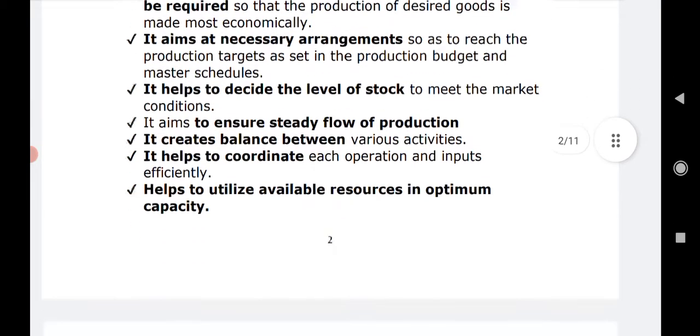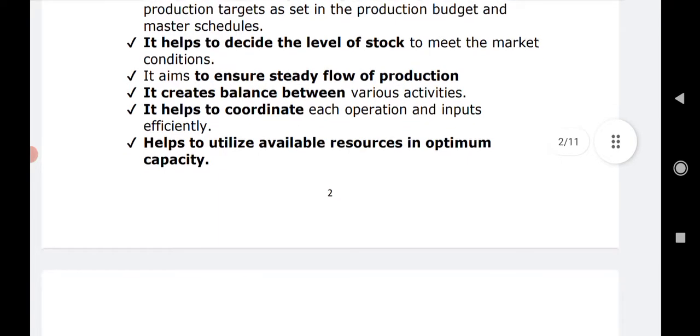Next is it aims at all the necessary arrangements so as to reach the production targets as set in the production budget and master schedule. એટલે બધા જ necessary arrangement જે પણ 4 M's આપણે લઈ આવીએ છીએ, that is not enough. એને પ્રોડક્શનના ટાર્ગેટ માટે વાપરવાના છે, એને કેવી રીતે અરેન્જ કરવા, and how the production budget and master schedule is to be maintained, right? That is also one of the objectives of production planning.